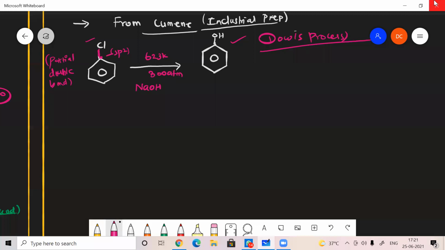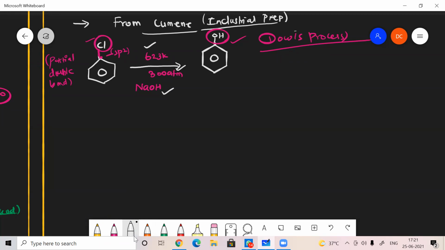But here, a nucleophile, OH minus, substitutes instead of Cl minus. So this reaction will not take place at normal temperature and pressure. It has to follow high temperature, higher pressure, and the presence of a strong base only. Then this reaction will take place.